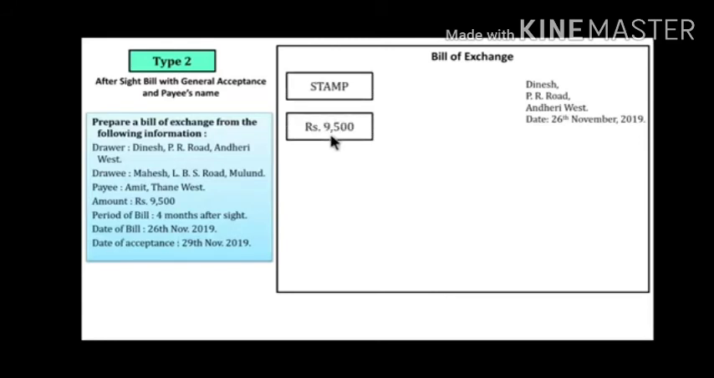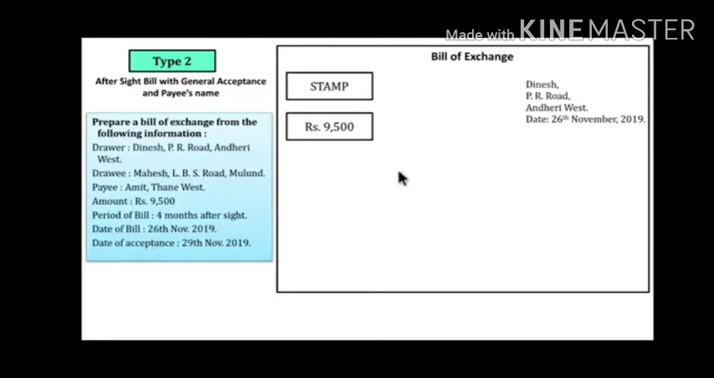Now we have to write the bill of exchange. On the left hand side, what we have to write is the drawer name and address, Dinesh, RP Road, Andheri West. And the date of bill is 26th November 2019. Now we have to prepare the right hand side, stamp and amount, 9,500. We will start the content: 4 months after sight. Earlier what we had written was after date, but here we have to write 4 months after sight, pay to.